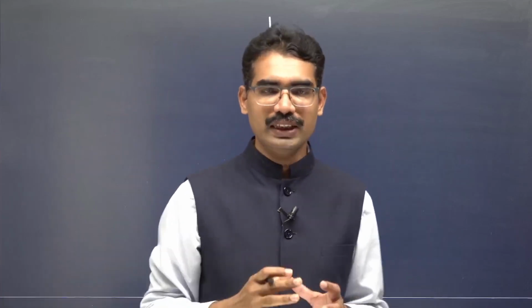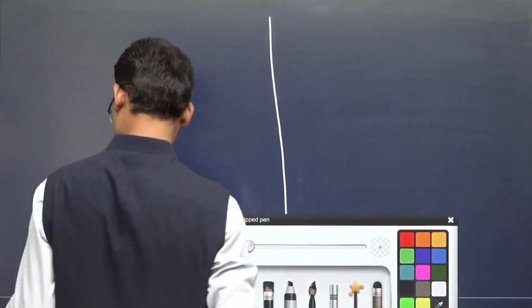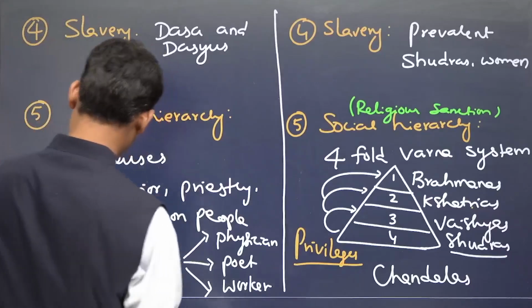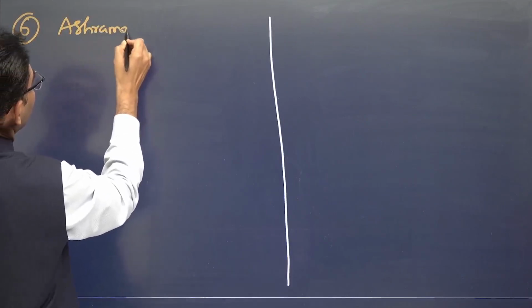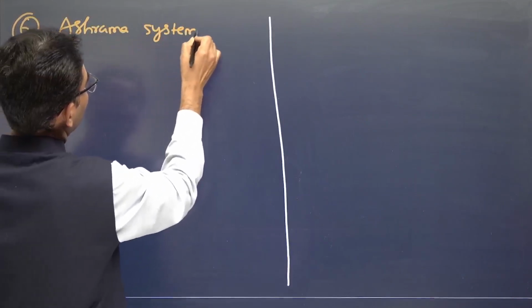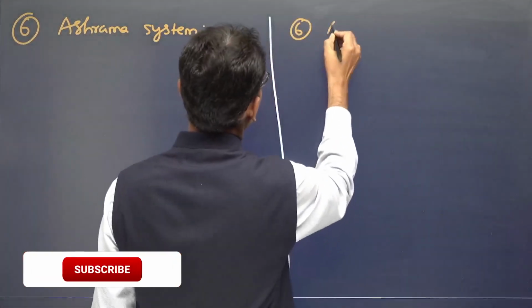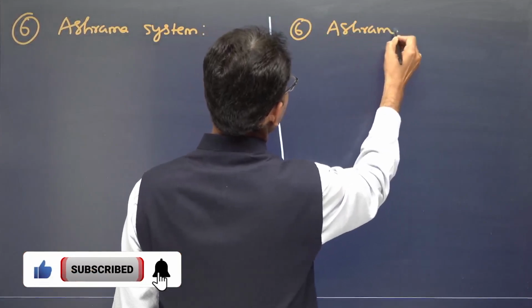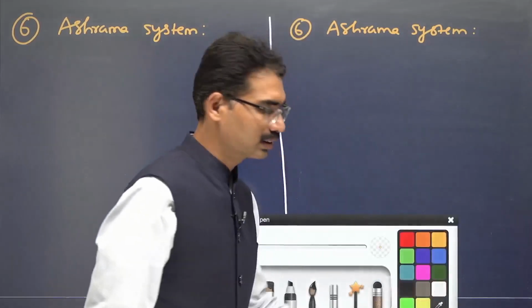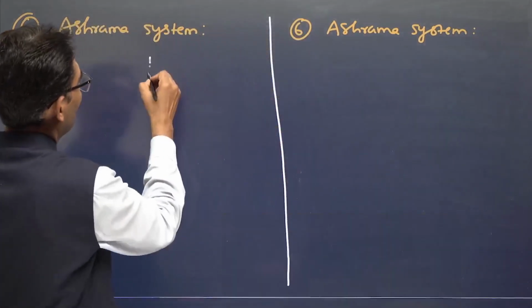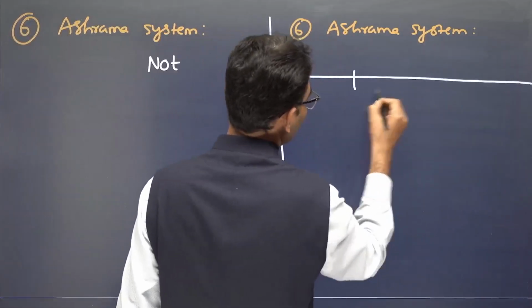Next element within the society: the ashrama system. In this ashrama system, that means if a person takes birth, they have to undergo certain stages. Every person in a society undergoes certain stages. Ashrama system is not there in the early Vedic period, whereas here four ashramas emerged.